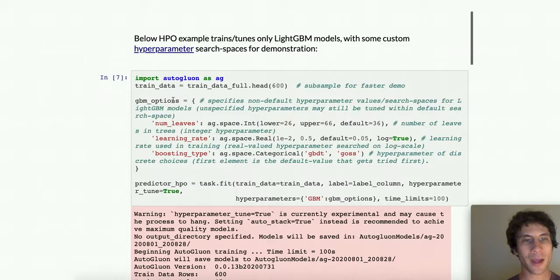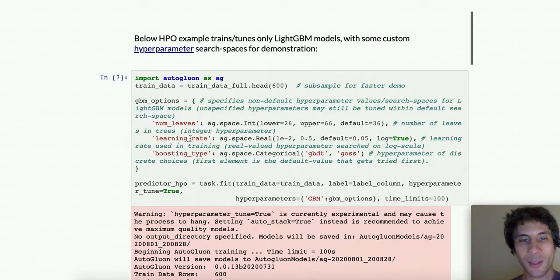Here we specify some non-default search spaces that AutoGluon should consider in its hyperparameter search. AutoGluon will not only search over these, but will also search over other hyperparameters, as it uses a default search space for every model. For example, here we specify that the number of leaves of each tree might be considered as an integer, searched between lower and upper bounds of 26 and 66.